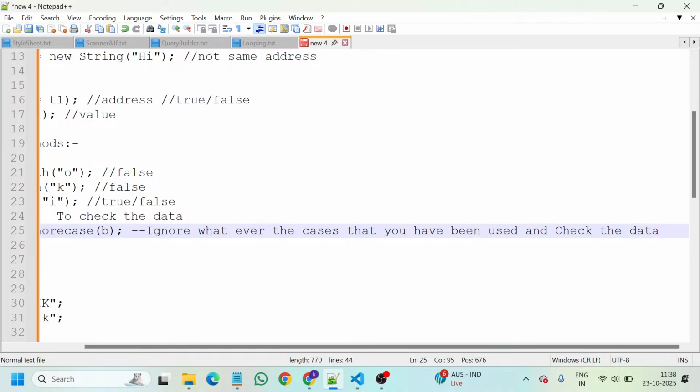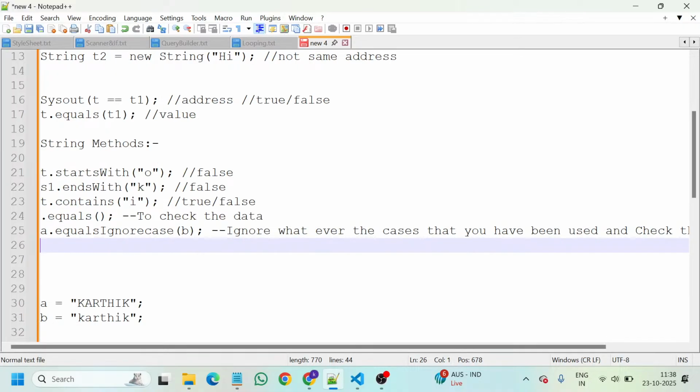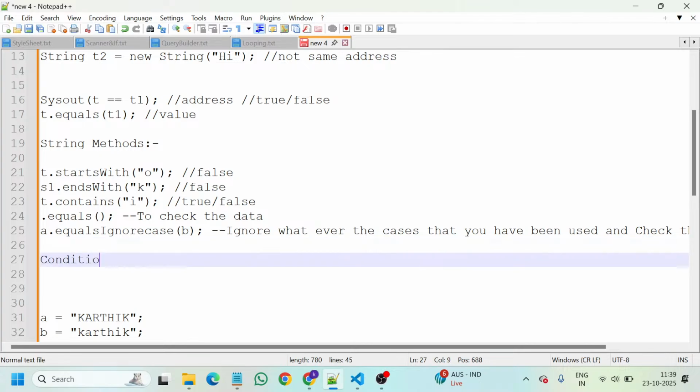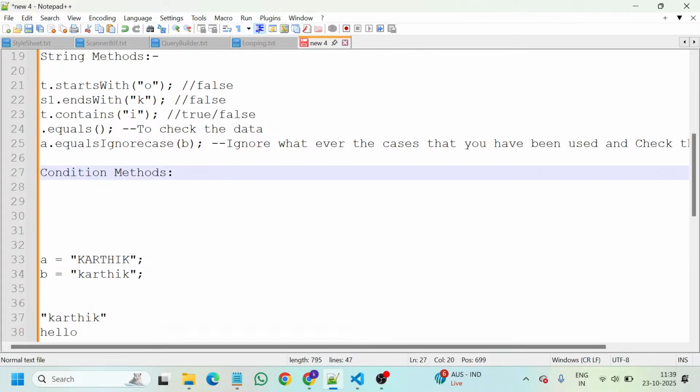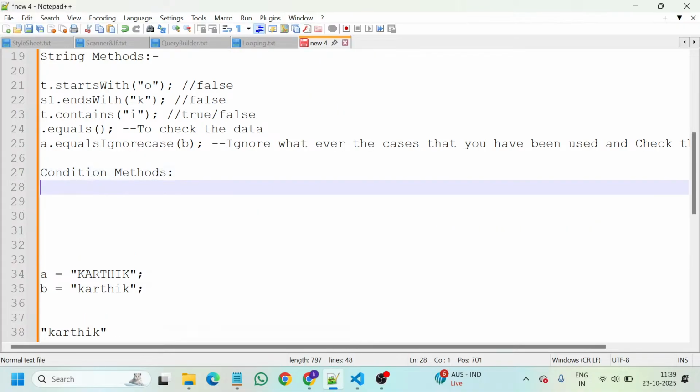Check the data. Likewise, we have conditional methods, or condition methods, so both are the same. When coming to these condition methods, these are normal string methods, and these are the methods we are discussing over here. I will discuss more than 10.